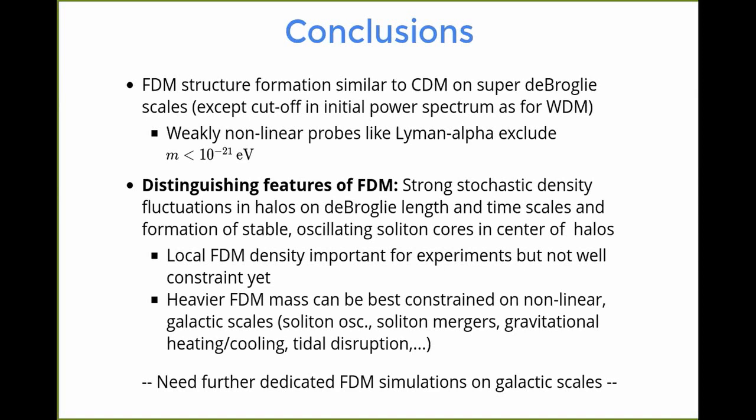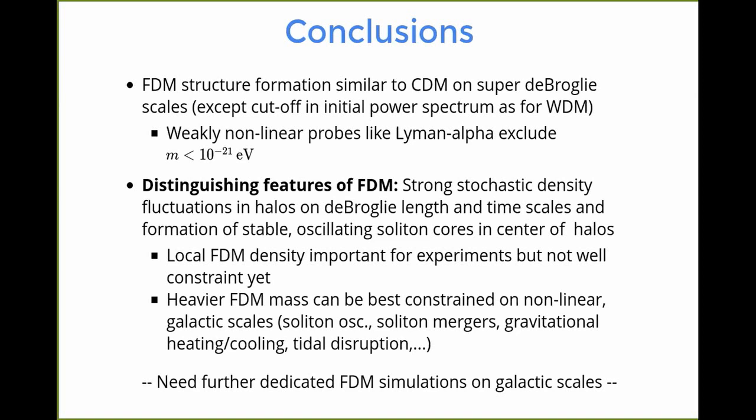And having a sound understanding of these features is particularly important for local fuzzy dark matter or for experiments that investigate the local fuzzy dark matter density or rely on those, but in particular so-called haloscopes, which are always sensitive relative to the local fuzzy dark matter density. So it's really important to further constrain that.